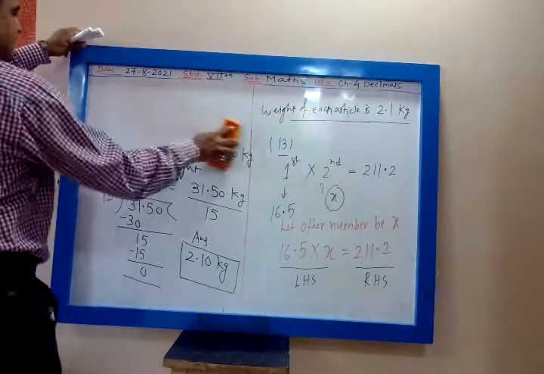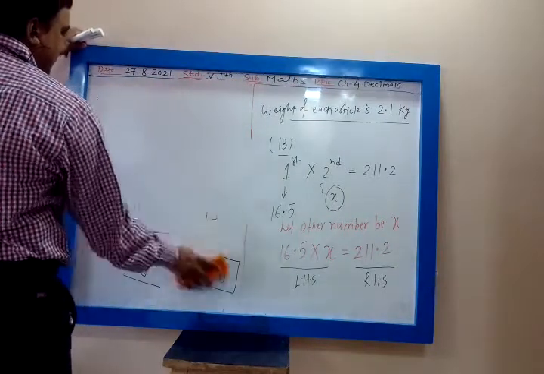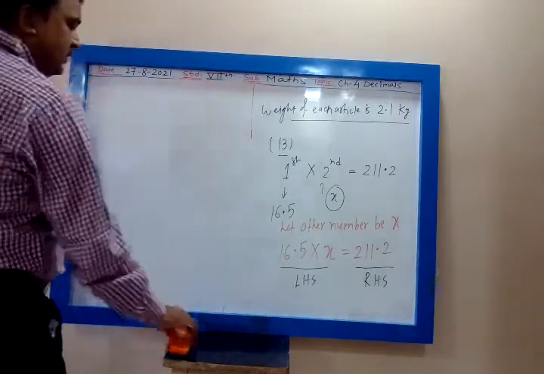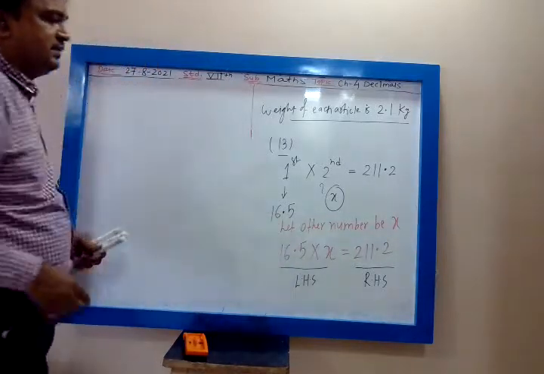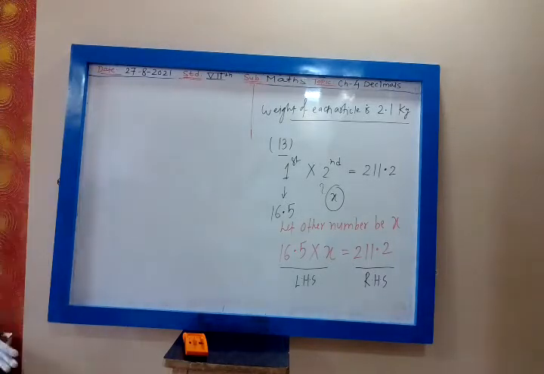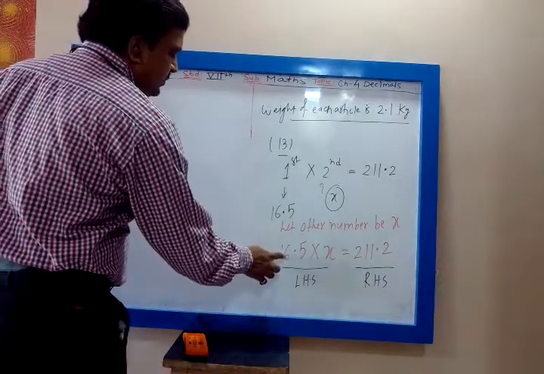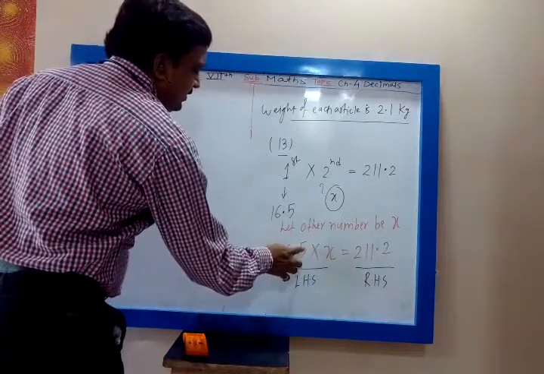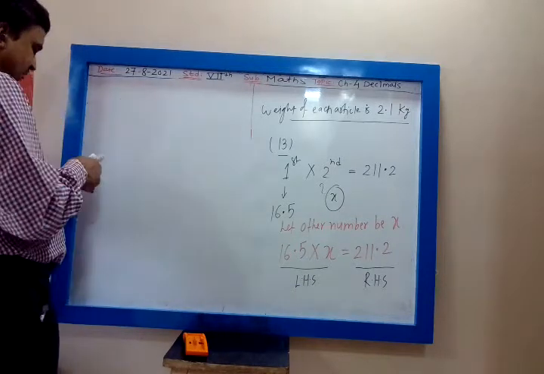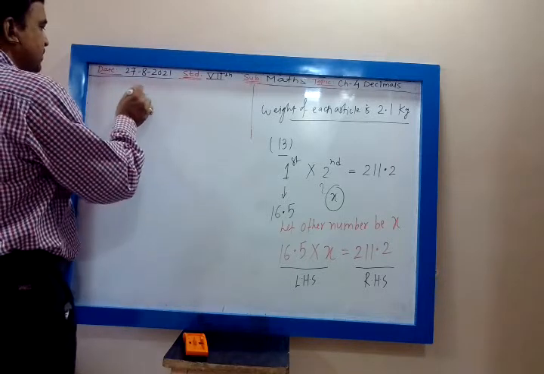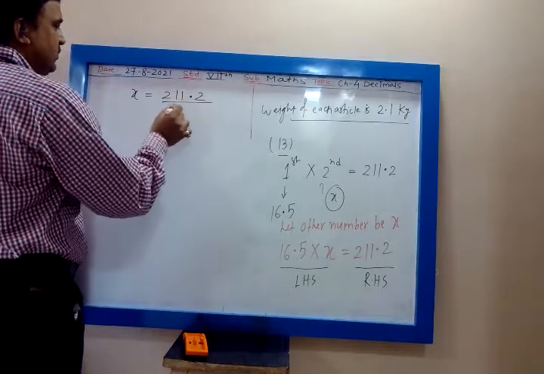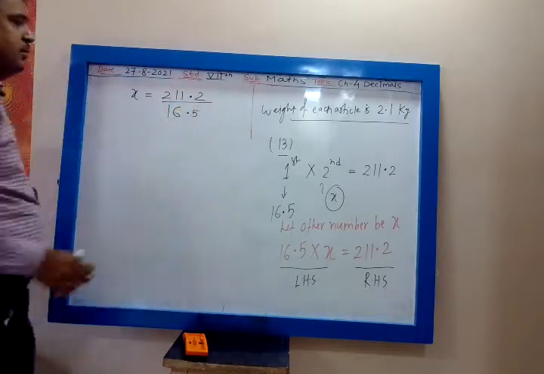Whenever we change the side, plus becomes minus, minus becomes plus, multiplication becomes division, division becomes multiplication. So 16.5 is there in multiplication on the left hand side. When you take 16.5 to the right hand side, this multiplication will go into division. So x is equal to 211.2 divided by 16.5.